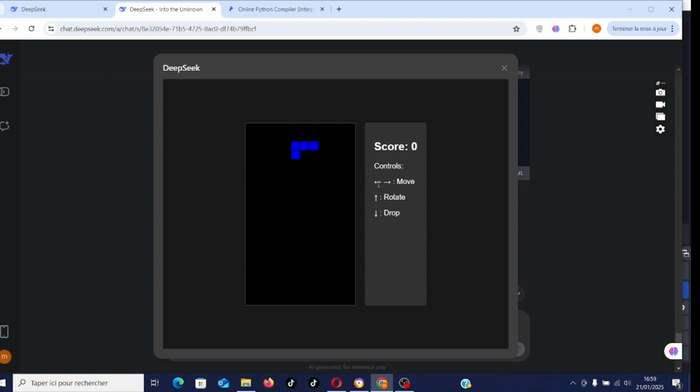So this is fantastic. I can play with the arrows. We can ask it to improve this. You can play with this however you want. So this is very good. So we can play however we want.